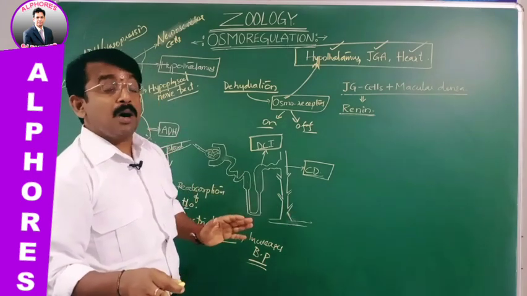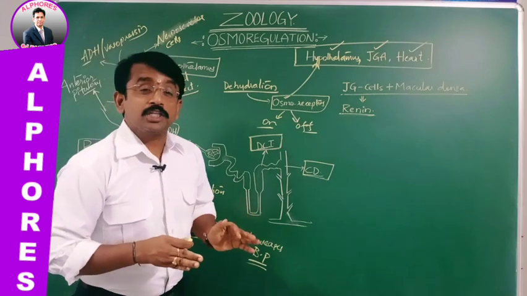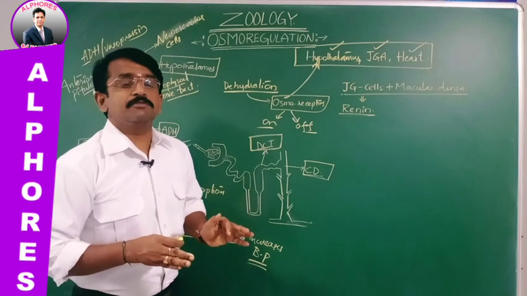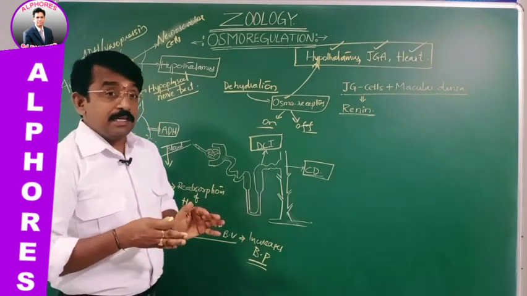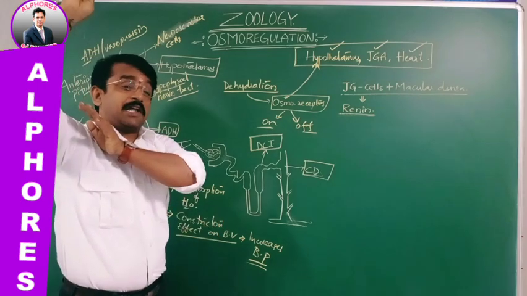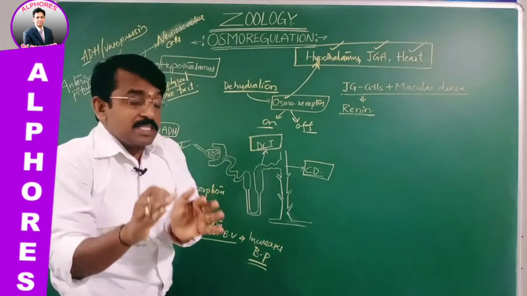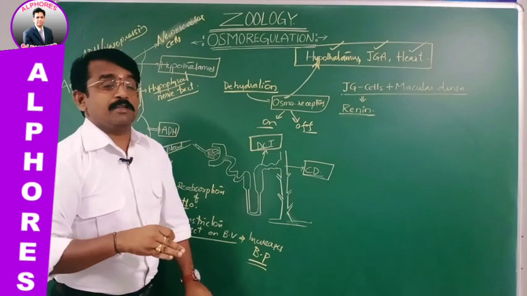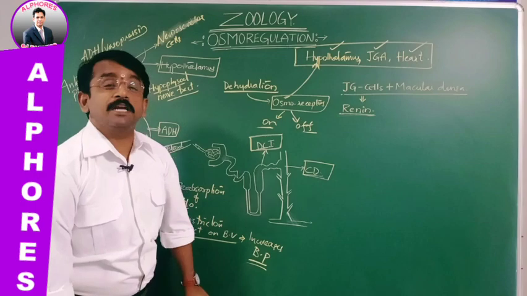So this is how the control and regulation of fluids takes place, which is negative feedback. Why? It is not that the deficiency of water continuously takes place and reabsorption of water goes on for a prolonged period. No, once the optimum level of water in the body fluid is reached, it switches off. That is negative feedback.